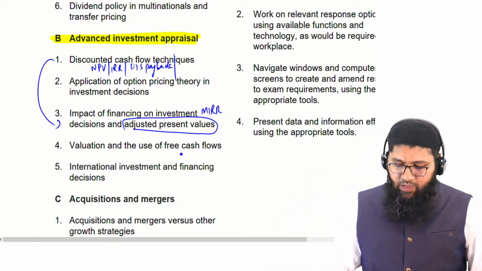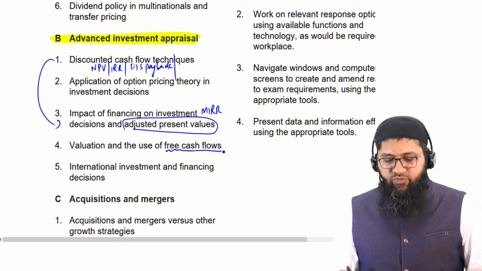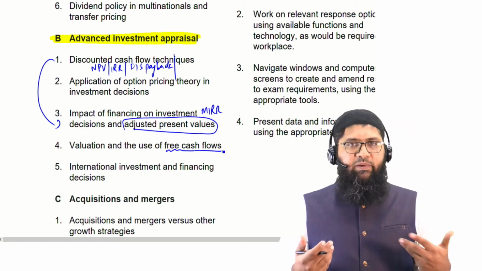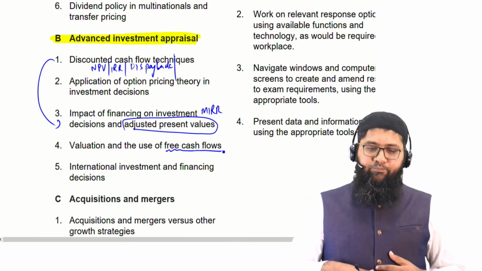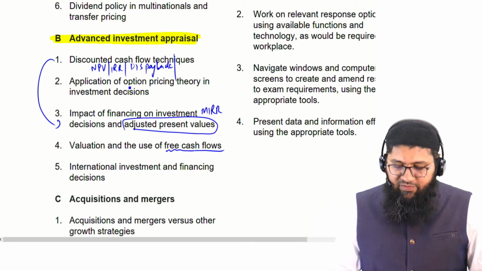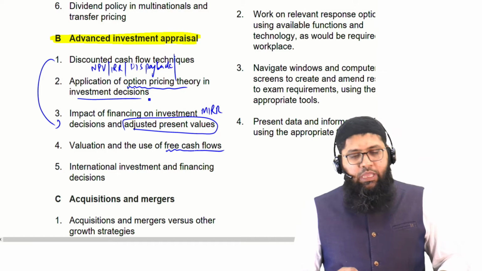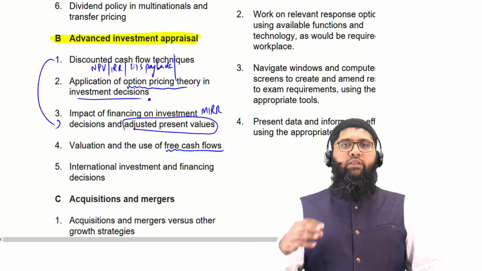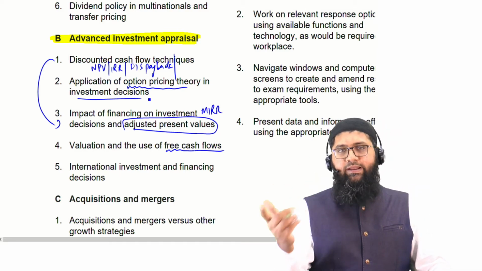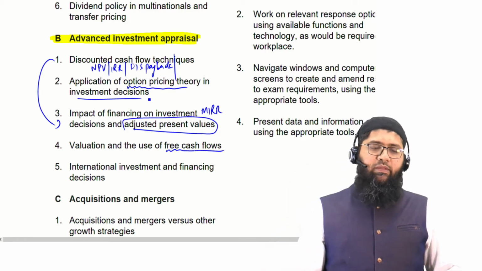The next thing here is the use of the free cash flows. That is another type of the investment appraisal technique that we would be discussing. Plus, there's this option pricing theory in investment decision. You know what an option is? An option is an instrument that gives you a right to buy or a right to sell something.